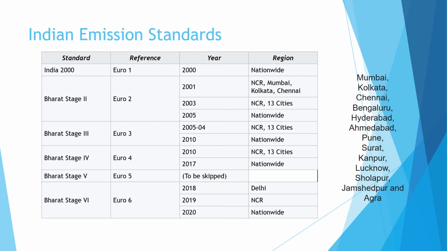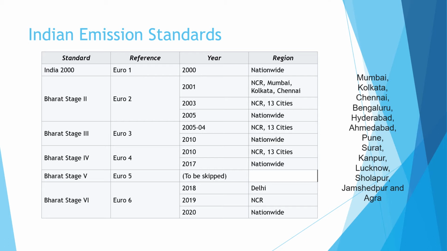And the next is BS4 or Bharat Stage 4, that refers to Euro 4. In the year 2010, it was applied in the NCR and the 13 cities, and in the year 2017 it was applied countrywide.